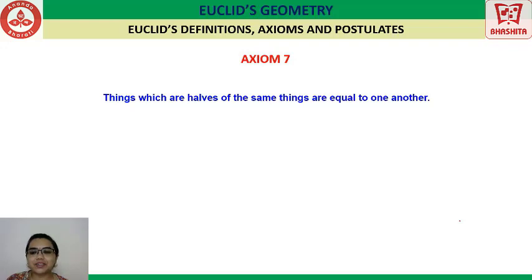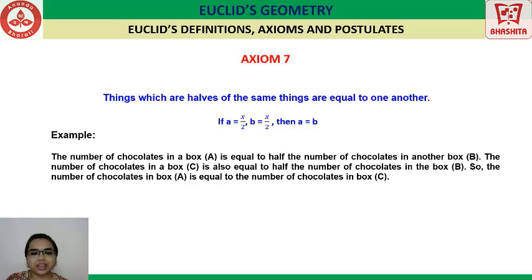Things which are halves of the same things are equal to one another. That is, if we have A is equal to x by 2 and B is equal to x by 2, can we say A is equal to B? Yes, we can say that, isn't it? Right. So let us take an example for that.